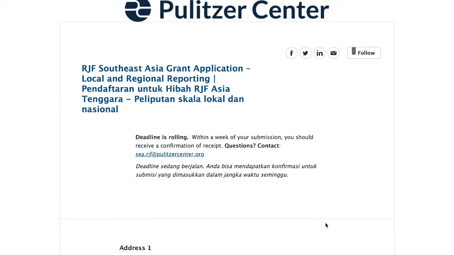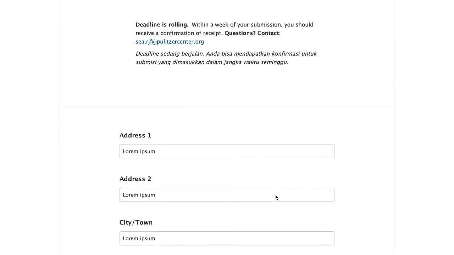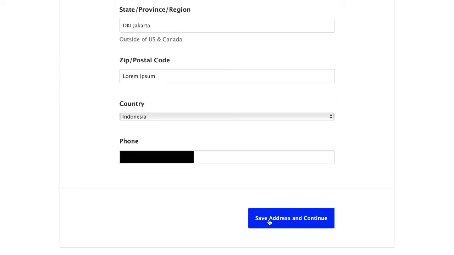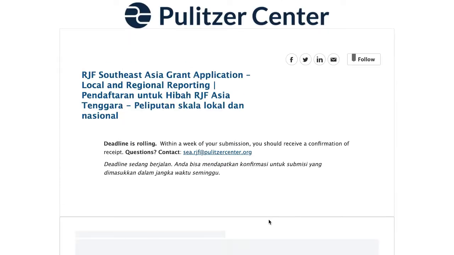in Southeast Asia. First, you have to fill out some details of your address, and here's where you can fill out your project title, description, budget, etc. You also need to submit your work examples and references.